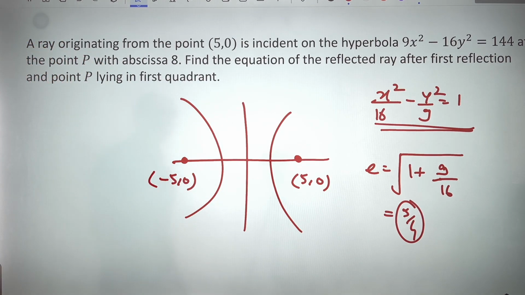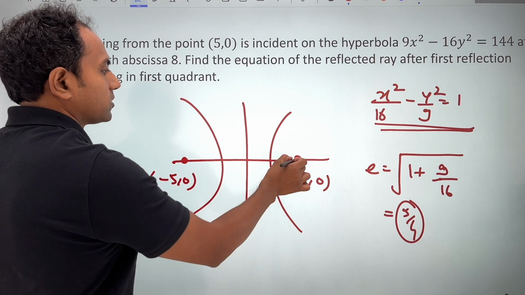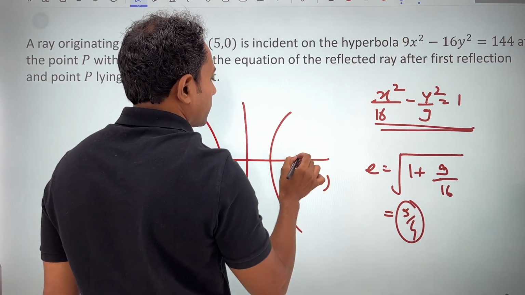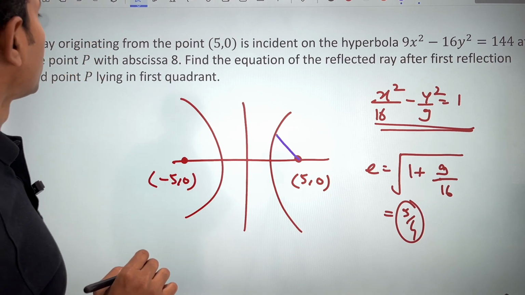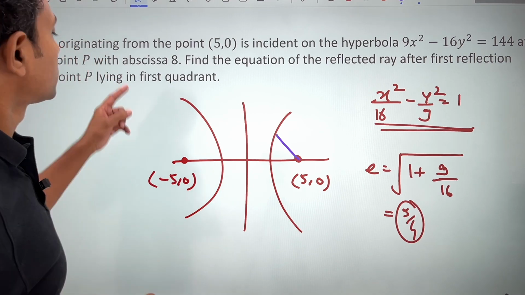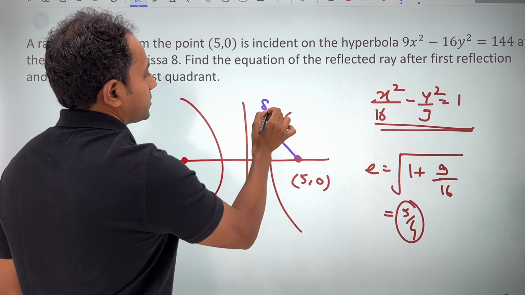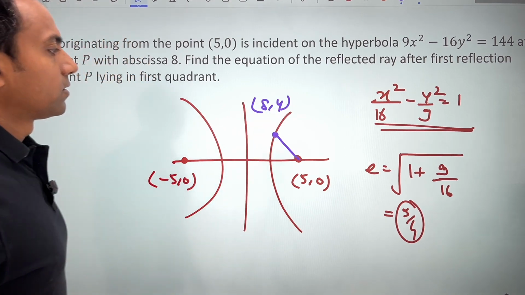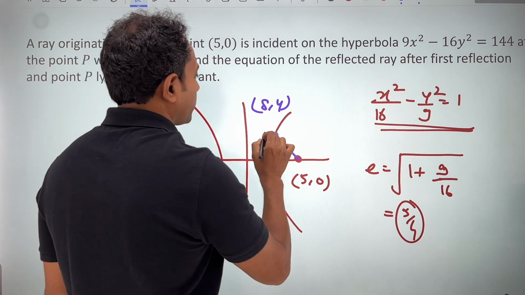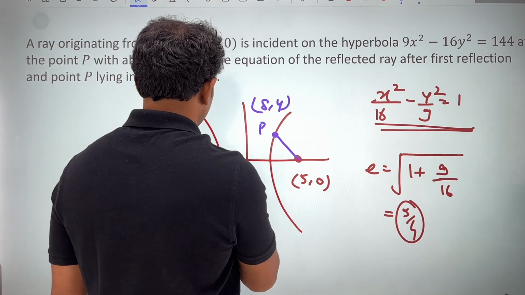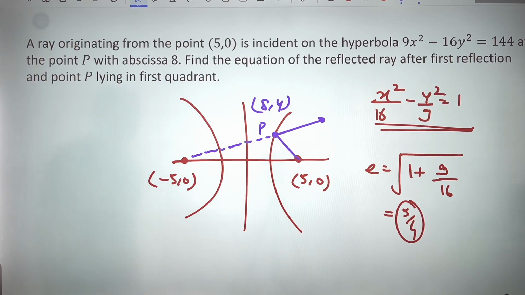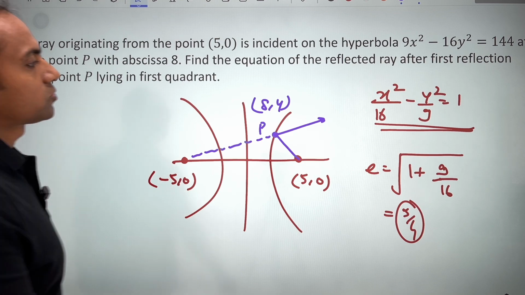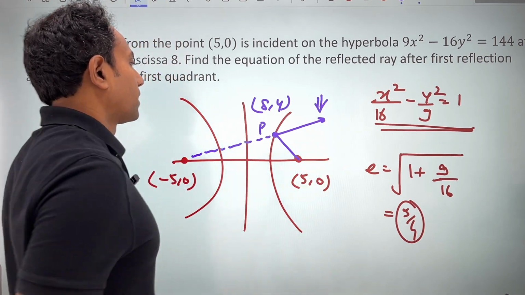A ray originating from 5 comma 0 is incident on the hyperbola at a point P. So it starts from this focus, goes here, and then it reflects. They have given the x coordinate of this point. This is x comma y. So after reflection, there is a reflected ray that goes like this. We know that if I trace it back, it should pass through the other focus. So they want us to find the equation of this reflected ray.